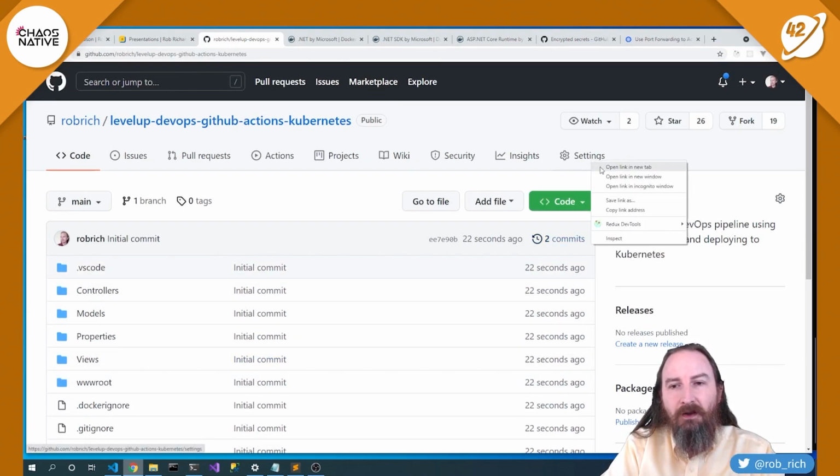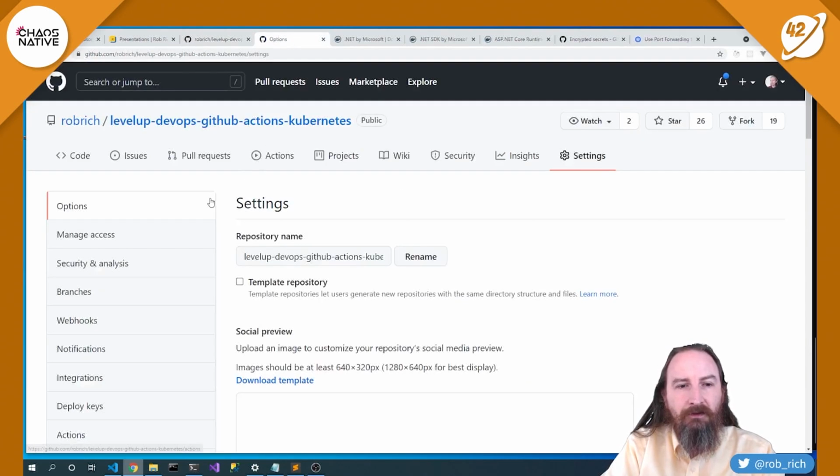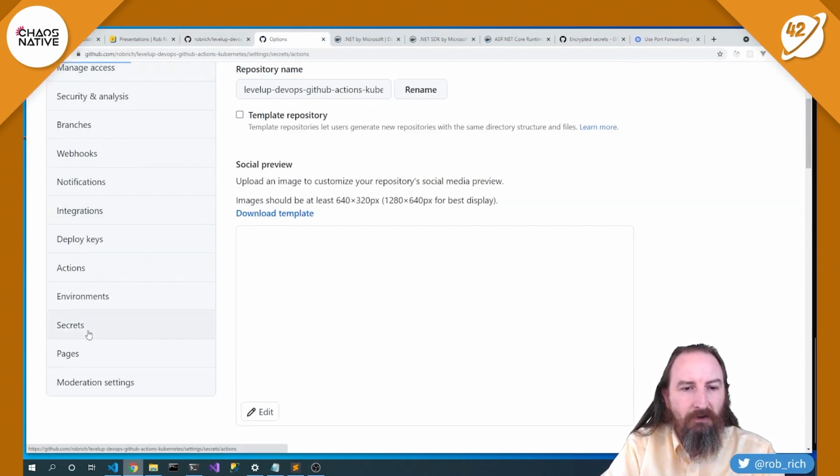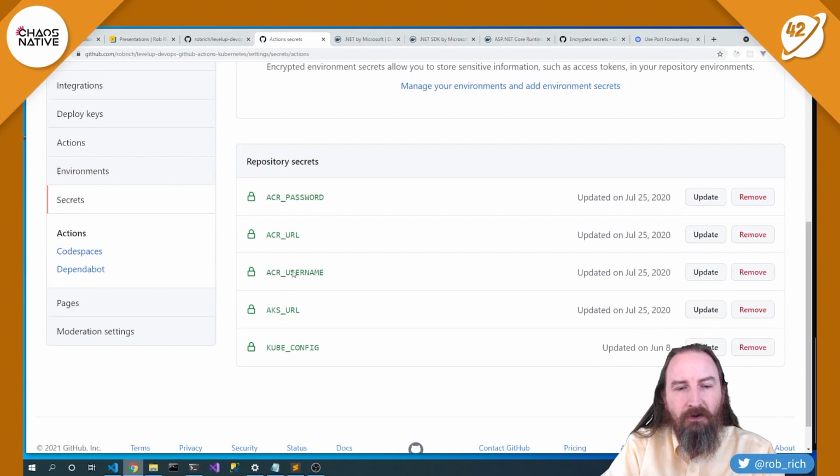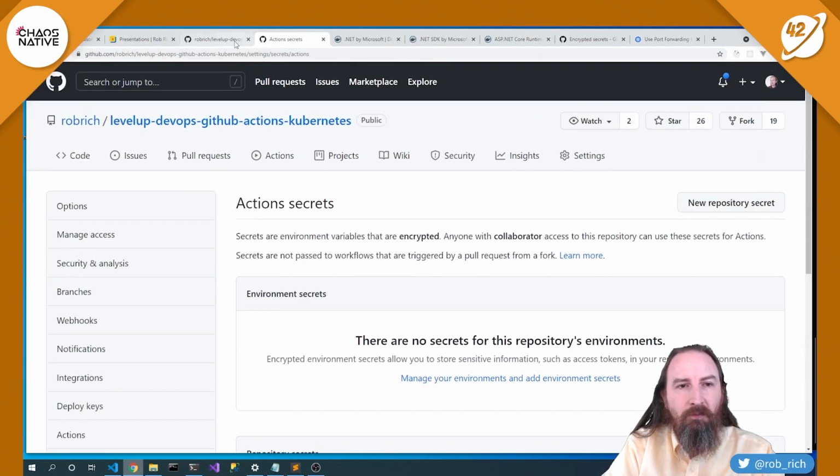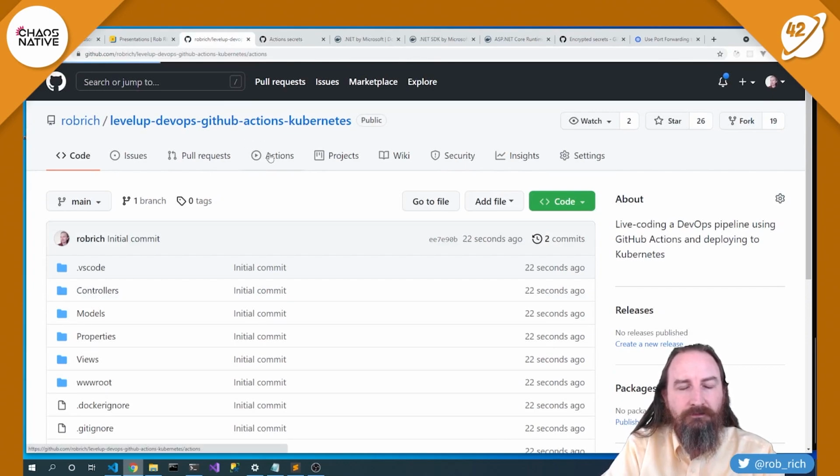Now, this was a pretty much empty GitHub repository, but I did do a few things on my way in. I went here into settings, and I went to secrets, and I created a few secrets that we can use in our GitHub Actions build. What is our container registry password, URL, and username? What is our Kubernetes URL and the kube config that we need to be able to log into it? So let's use those secrets to build up our GitHub Actions.